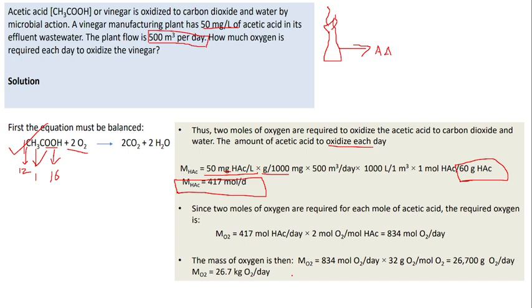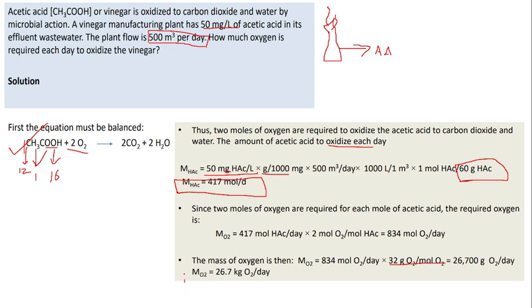And then, to find the mass of oxygen instead of moles, we need to multiply it with the molecular weight, which is 32 gram. Then you will obtain 26,700 grams of oxygen required per day. Here we are converting the gram into moles, so we are dividing it with the molecular weight. Here we are converting the moles into grams, so we are multiplying it with the molecular weight.